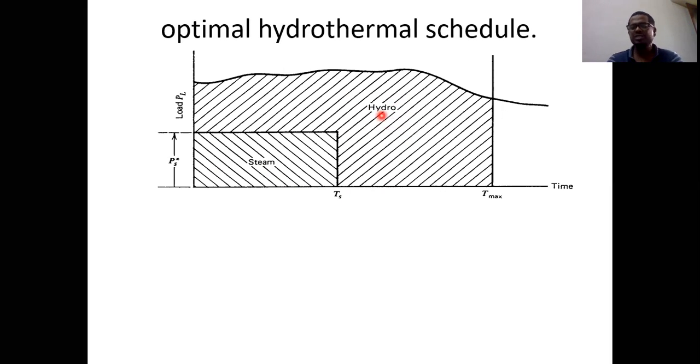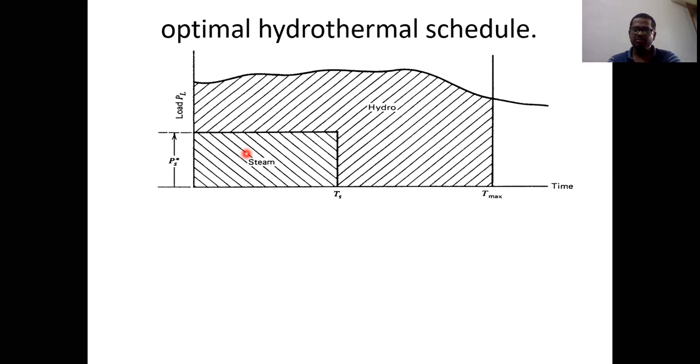So we need to find out these four parameters: the hydro generation, the thermal generation, and along with these generations, the intervals also. So these are our objectives. And one more important point from this graph: when you look at the steam power plant, just now in the previous slide we got the incremental fuel cost, that is lambda.